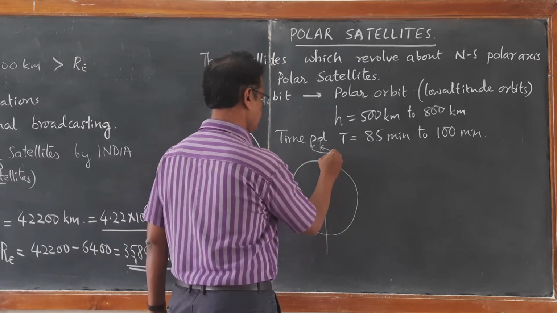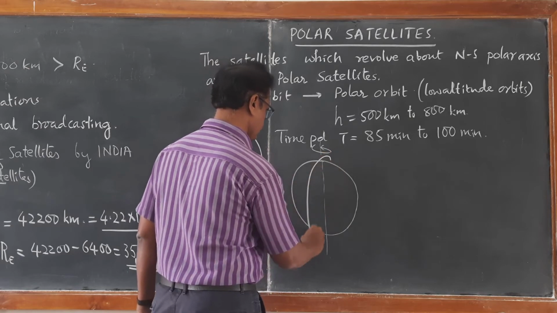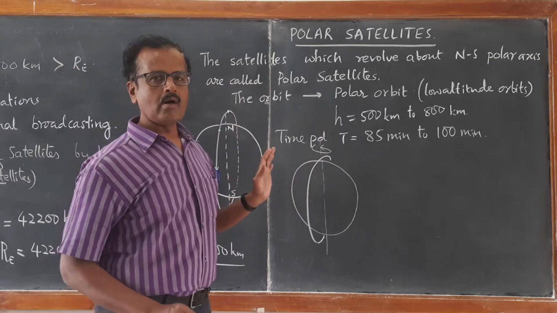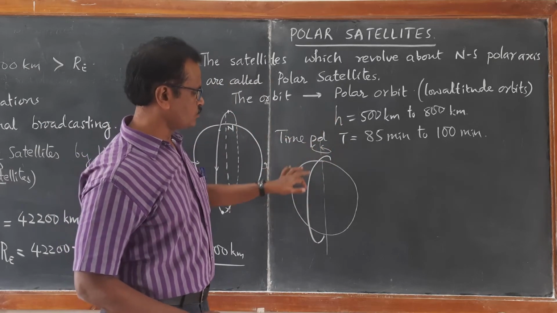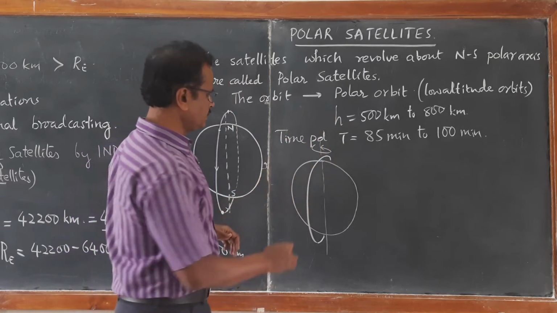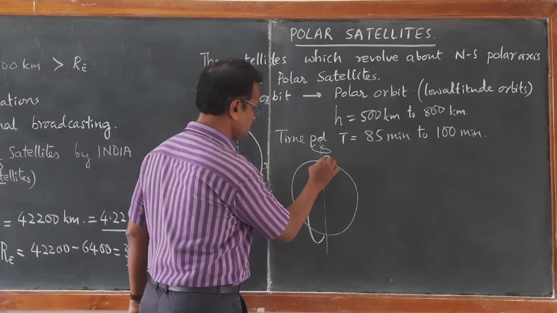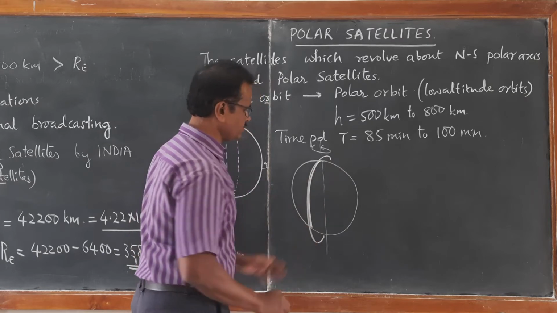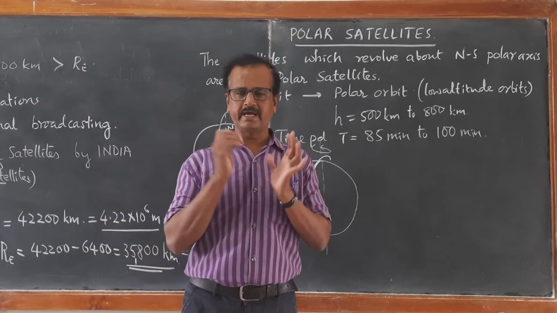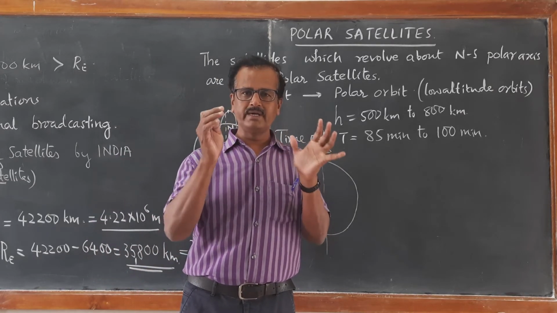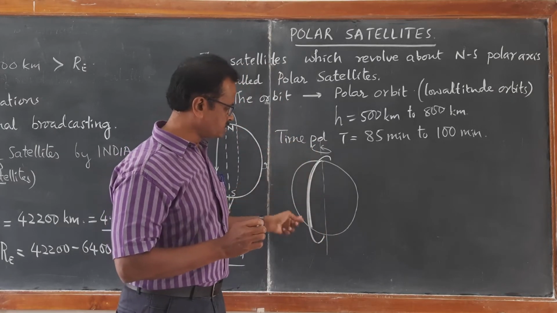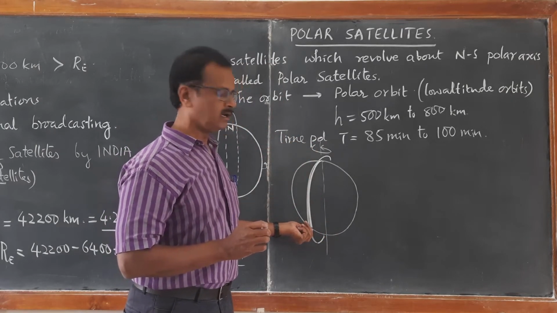See, when the satellite completes one revolution around the Earth, that will be focusing one particular strip of the region on the surface of the Earth. This satellite will be provided with special cameras, so that camera will be continuously taking the photographs and monitoring the particular strip of this Earth.